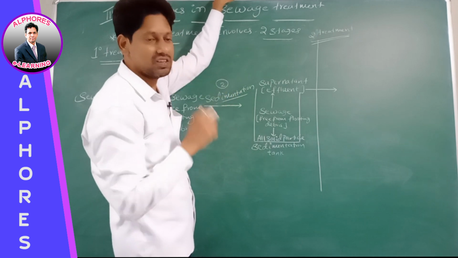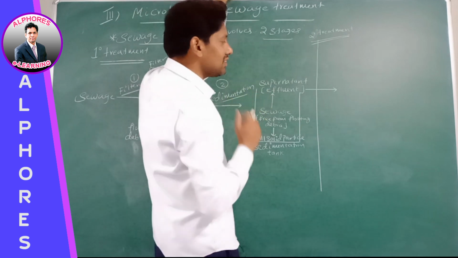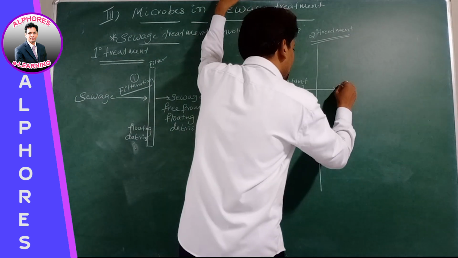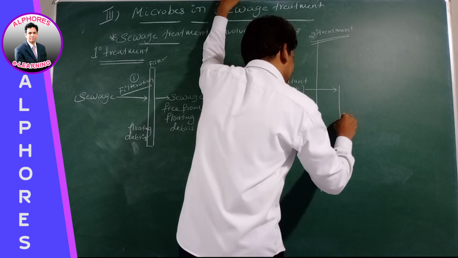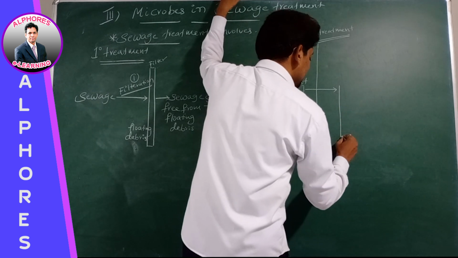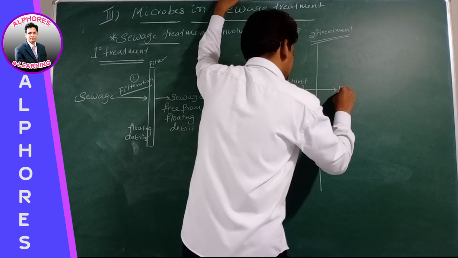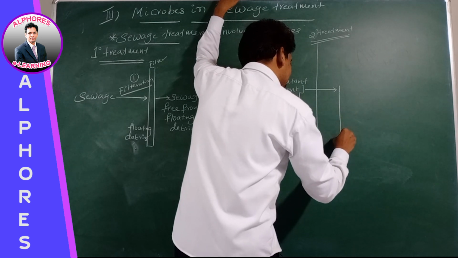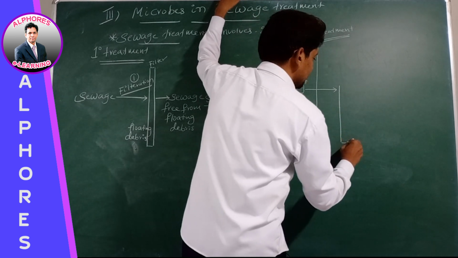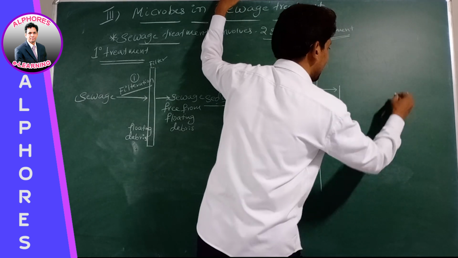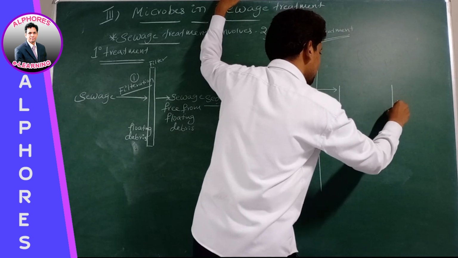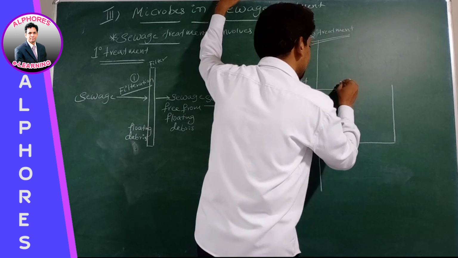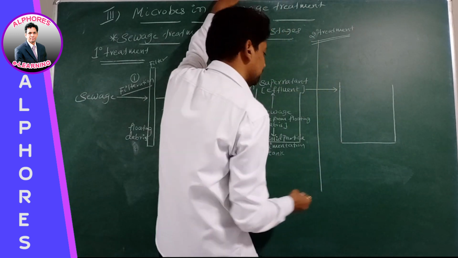During secondary treatment, this effluent is taken into a large aeration tank. Where are we taking this effluent? Into a large aeration tank.